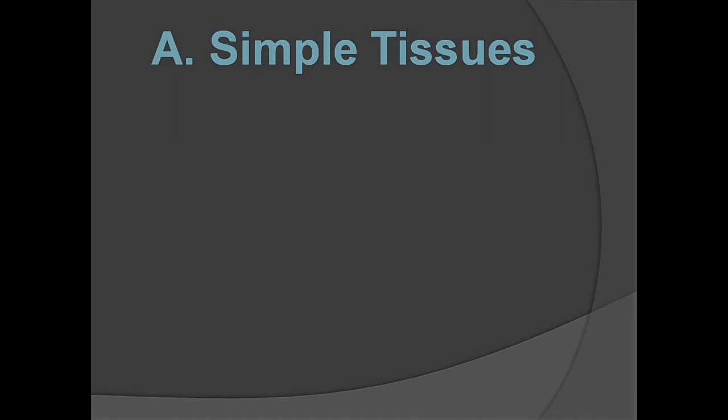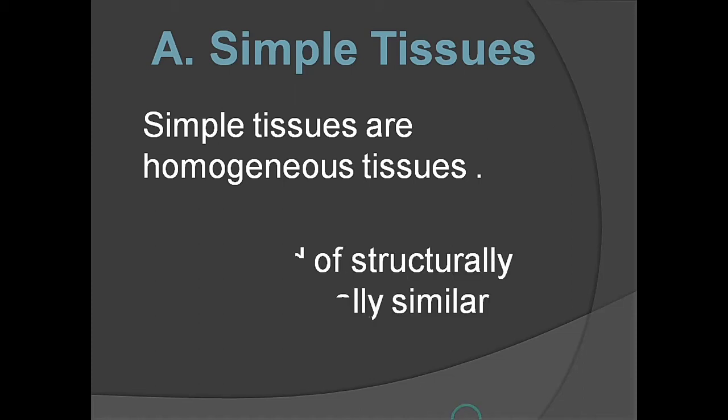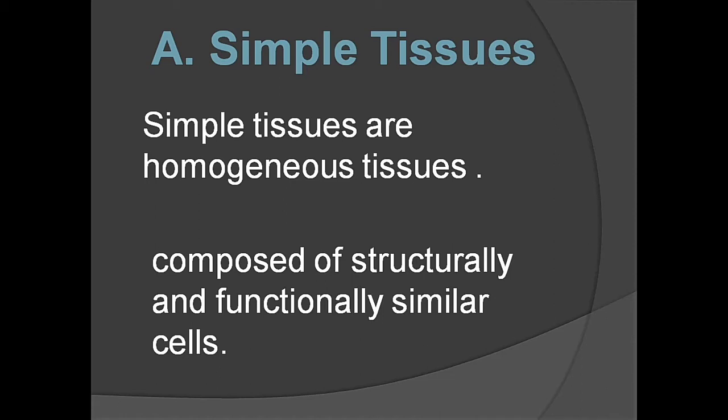A simple permanent tissue is made up of homogeneous cells. Simple tissues are homogeneous tissues. That means they are made up of similar types of cells. They are structurally similar. Structure is same and function is same. The cells of simple tissues have same structure and same function.